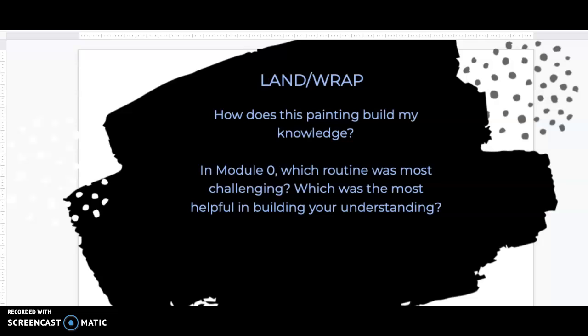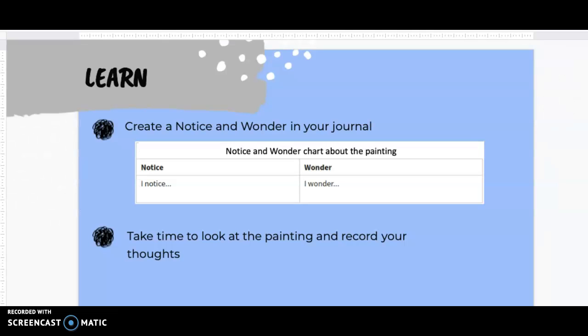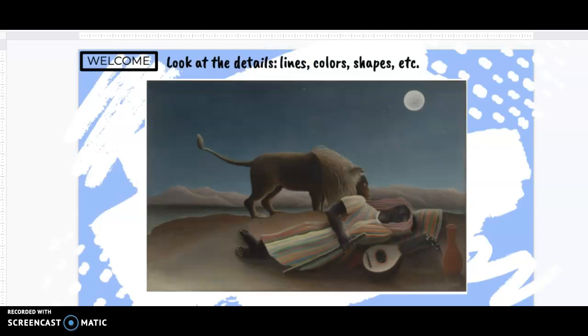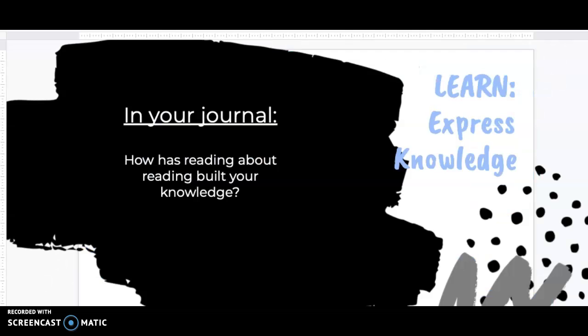If you go back and think about the different types of routines that we went through, you may think of things like the stop and jot or the quick writes, maybe even just doing a Socratic seminar. Maybe if I go back and look at some of the things that we did, it was the notice and wonder. Maybe that was another strategy. So I want you thinking about the strategies that we've used so far in this module to help us build our understanding.